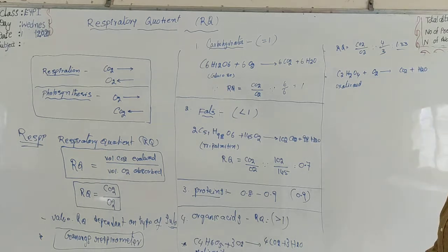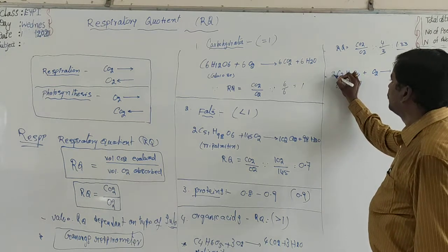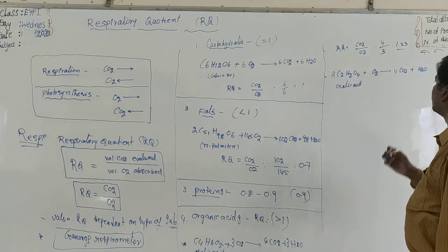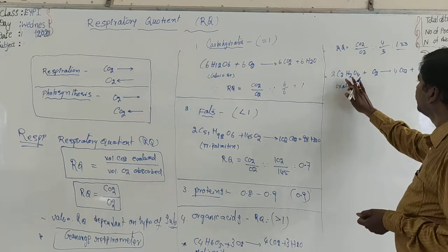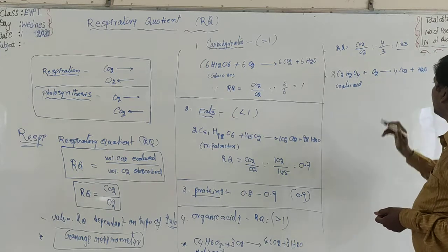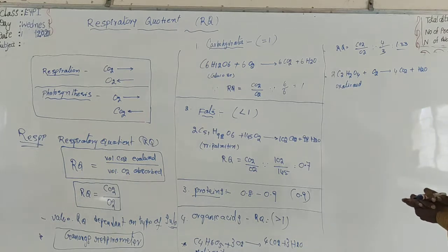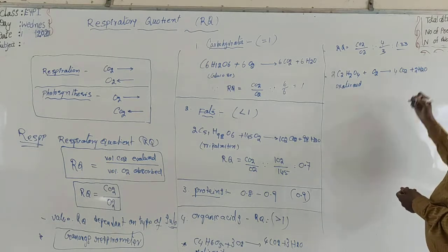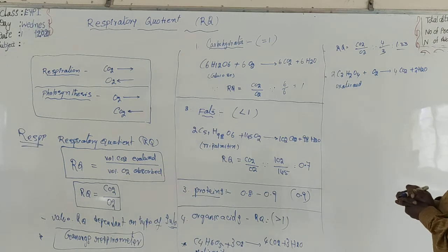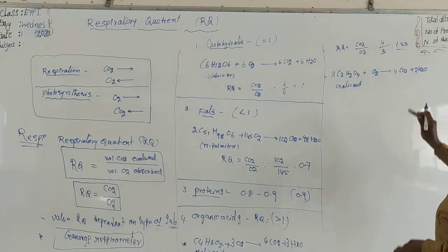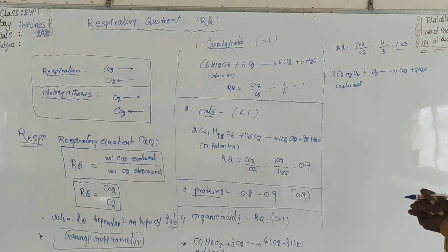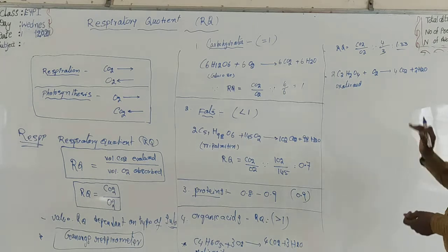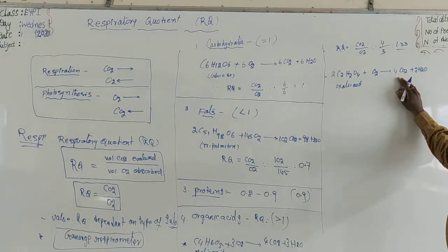Balance this reaction. Carbons 2, 4. Oxygens 8 plus 1, 9. Balance the reaction. Hydrogens 4, 2. So, this is the complete balanced equation: C2H2O4 plus O2 gives 4CO2 plus 2H2O.